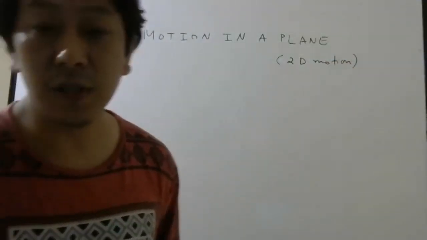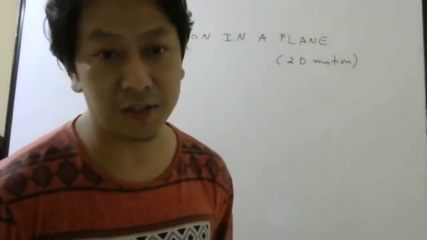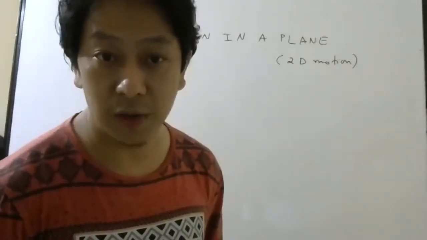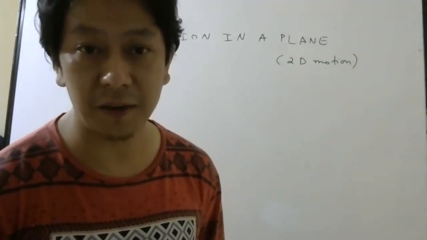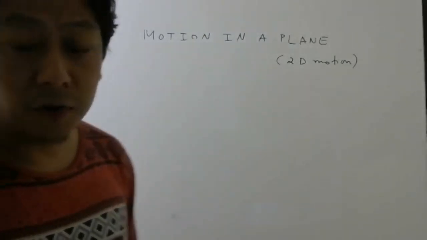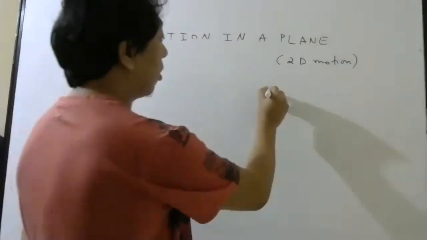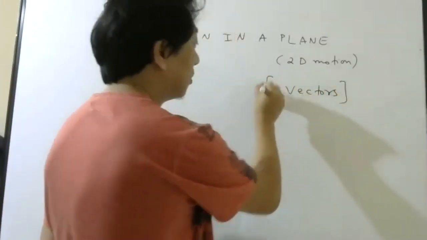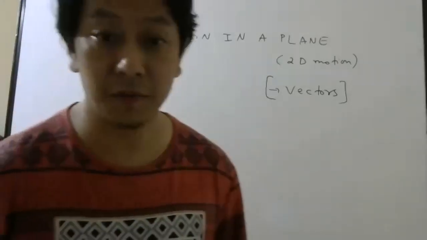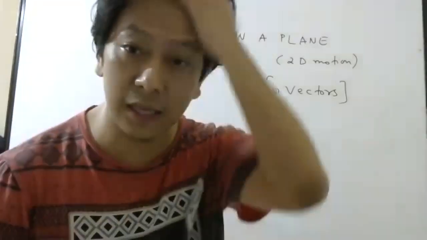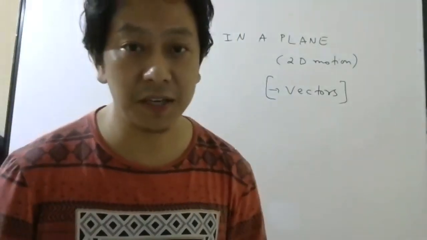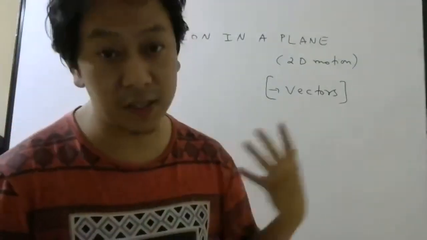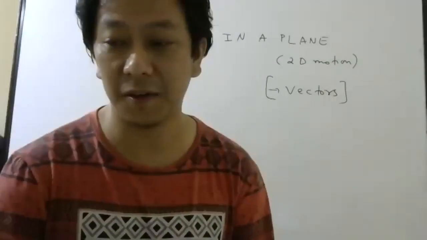Two-dimensional means now not only the x coordinate will change. Now the x coordinate will also change, and the y coordinate also will change. Okay, so keep that in mind. Now here you will see a lot of vectors. I hope all of you have revised vectors once already in the last class. Last 10 minutes I revised vectors, right? So please revise vectors. Otherwise understanding this will be a little complicated.